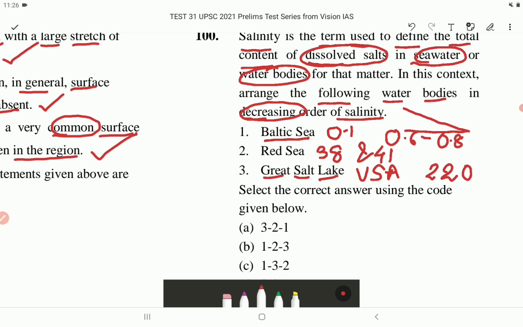So the highest is Great Salt Lake, that is 3. Then the next highest is Red Sea, 2. Then the last one is Baltic Sea, 1. So select the correct answer using the code given below. The correct answer is option A, that is 3, then 2, then 1.